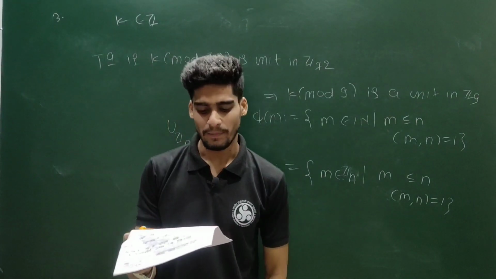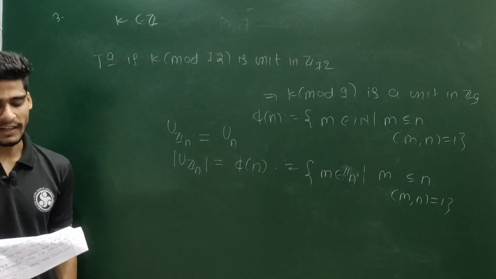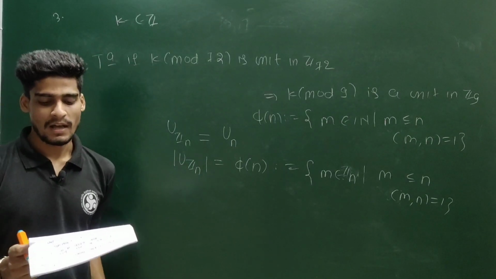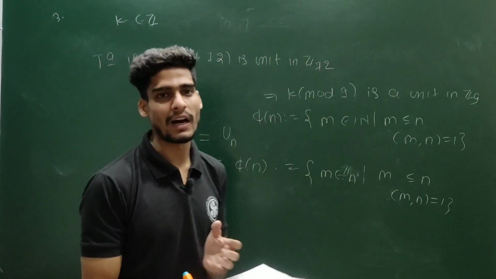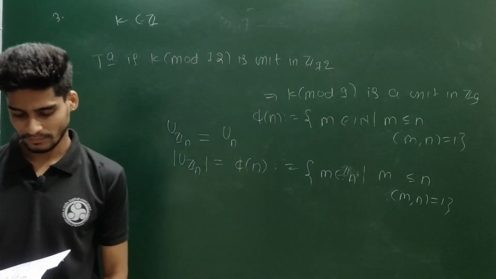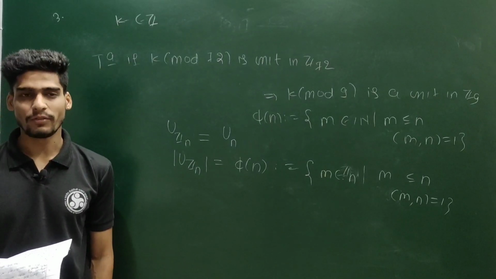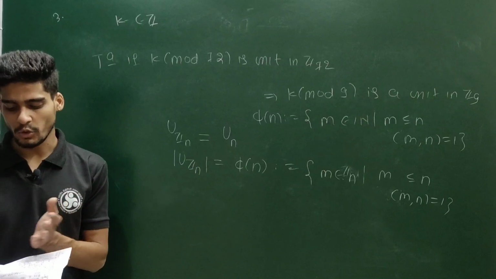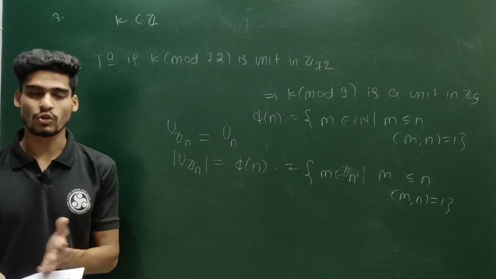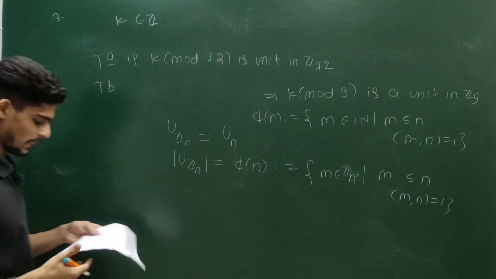Same argument for B. If k mod 72 is a unit in Z72, then k mod 8 is a unit inside Z8. Again, all the factors of 8 are available in 72 because 8 divides 72. So same argument for this. If k mod 72 is a unit inside Z72, it has to be a unit inside Z8. So option B is again a true option.